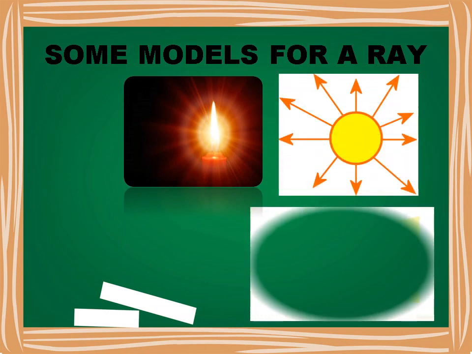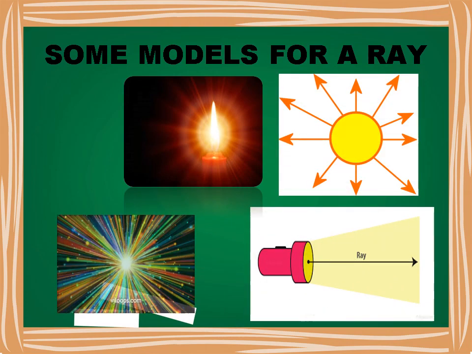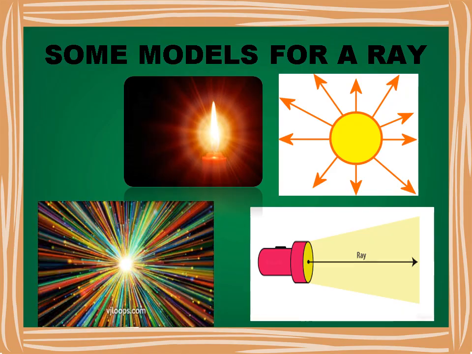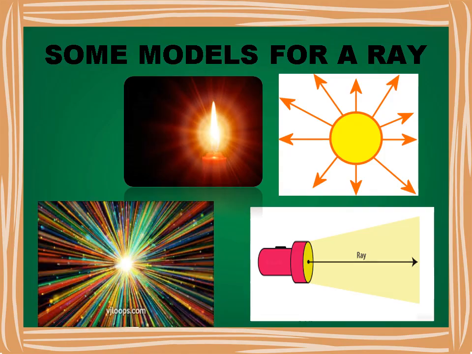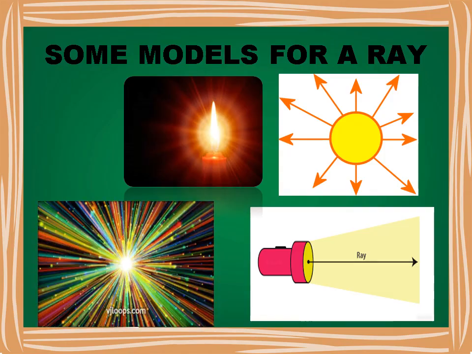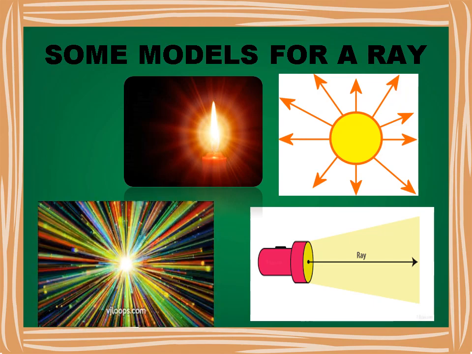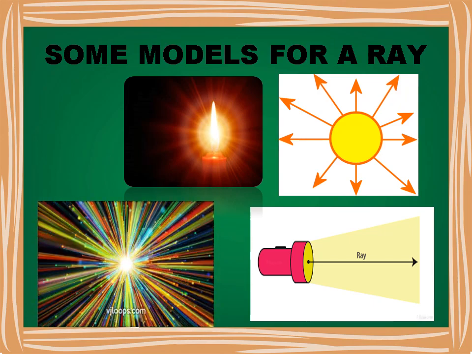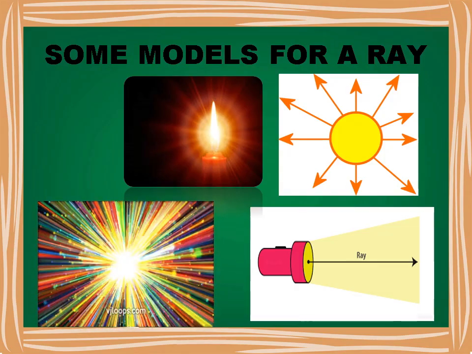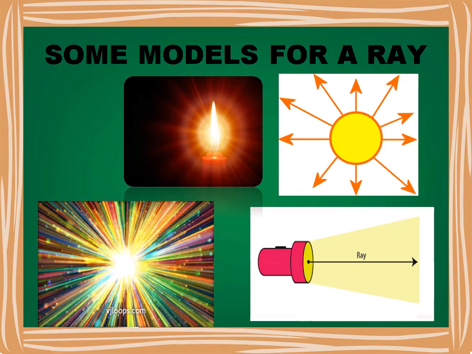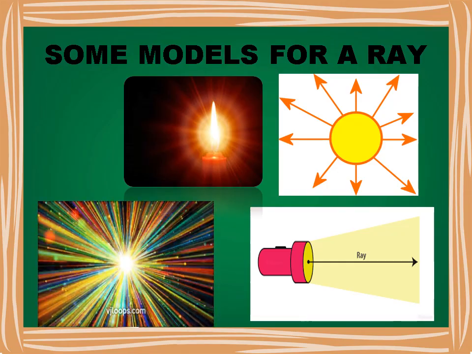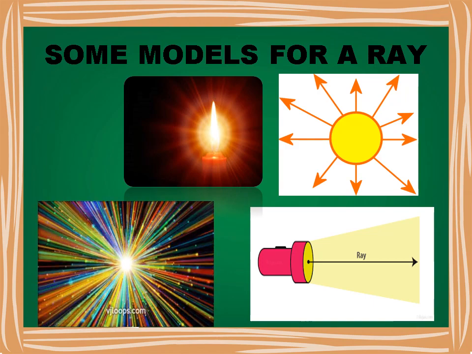Examples of a ray are beam of light from a lighthouse, ray of light from a torch. The sun rays are an example of a ray. The sun is the starting point or the point of origin, and its rays of light extend indefinitely in our solar system. We can use rays while drawing different angles.